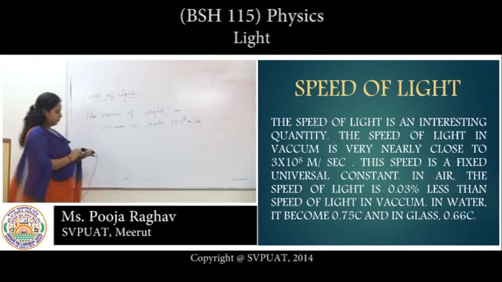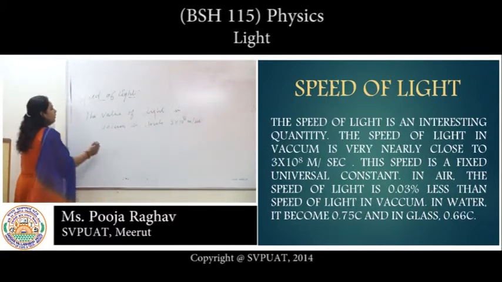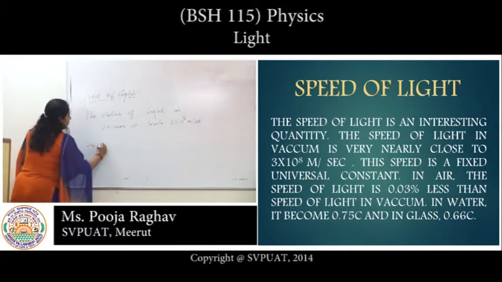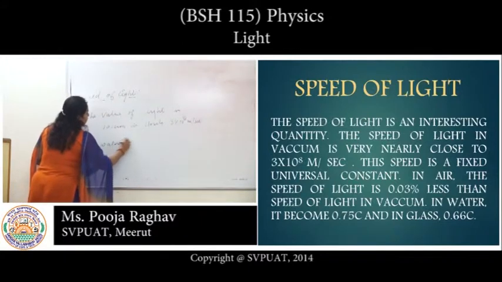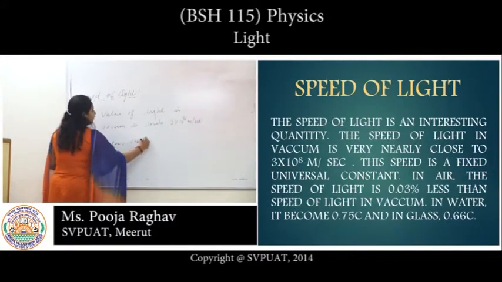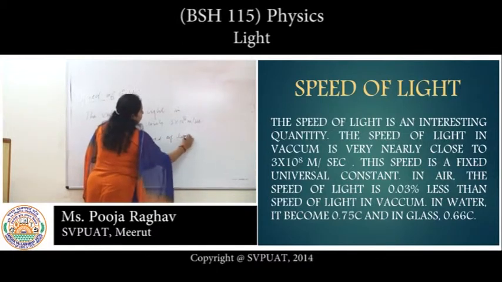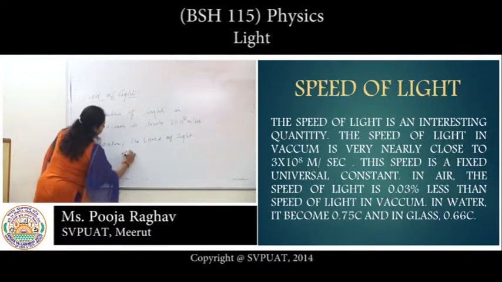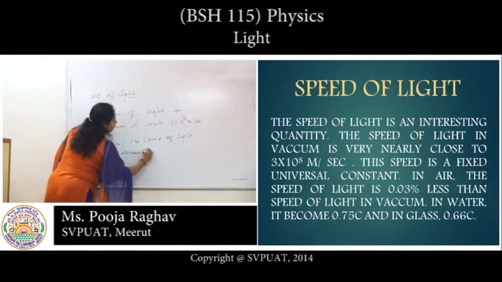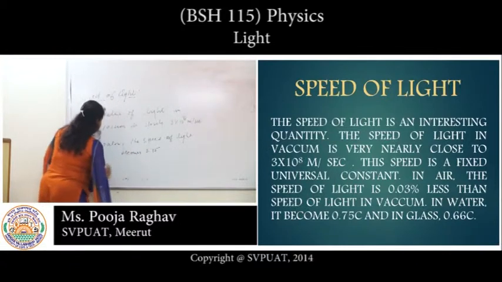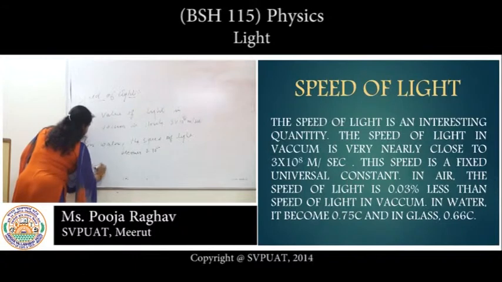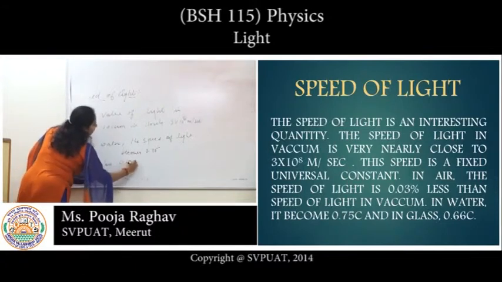In water, the speed of light becomes 0.75 c, and in glass it becomes 0.66 c.